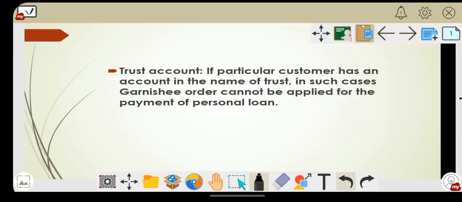Now in case of a trust, if a particular customer has an account in the name of the trust, he is a member of the trust, and in such cases Garnishee order cannot be applied for the payment of his personal loan. If he is having any personal loan, the Garnishee order cannot be issued on the trust account, because it is his private loan. That's why the Garnishee order will be issued on his personal account only, not on the trust account.